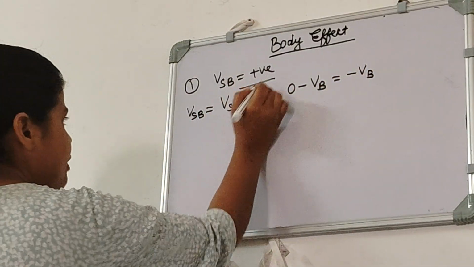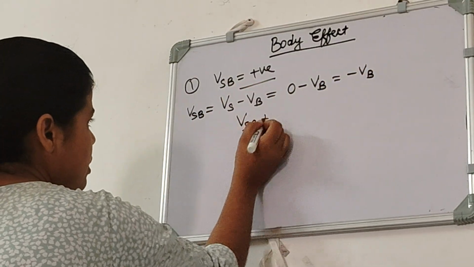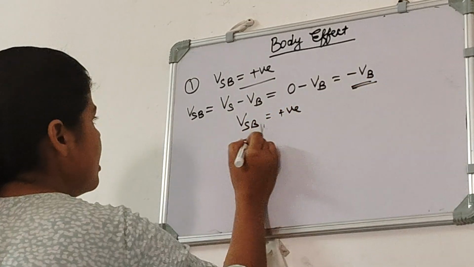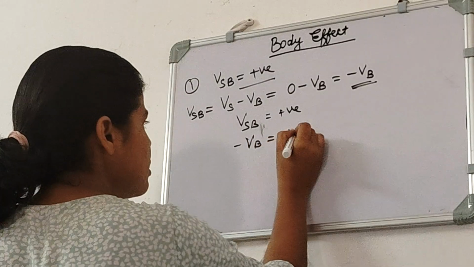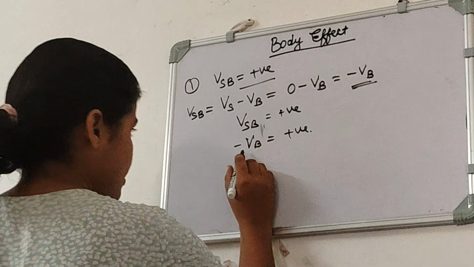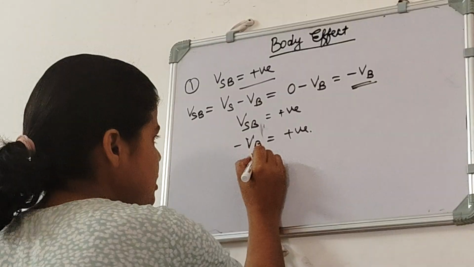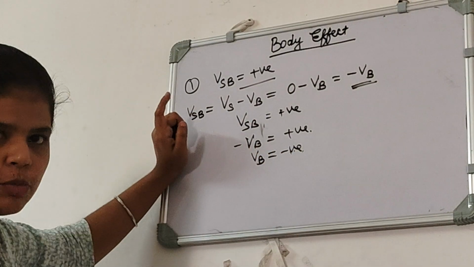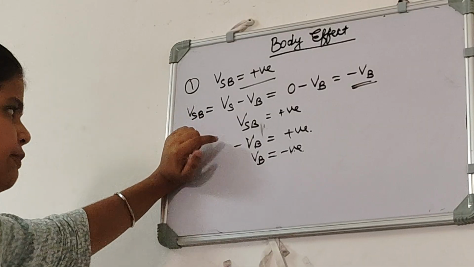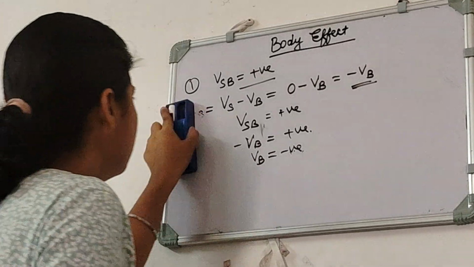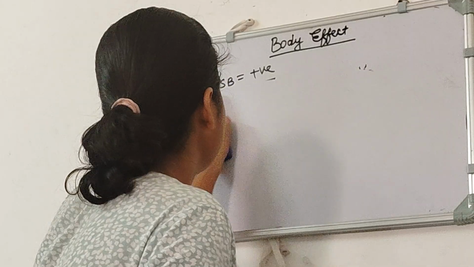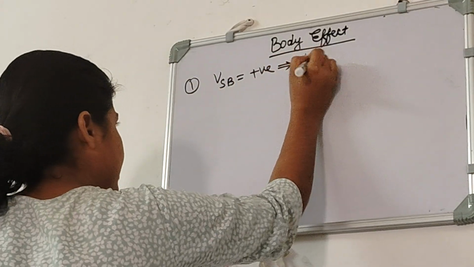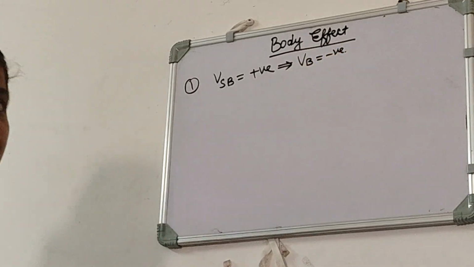And since VSB is positive, minus Vb will be positive. That means that Vb is negative. So either we can say that our VSB is positive, or we can say that our Vb is negative. Both will be same. Now we will see what happens when Vb is negative.